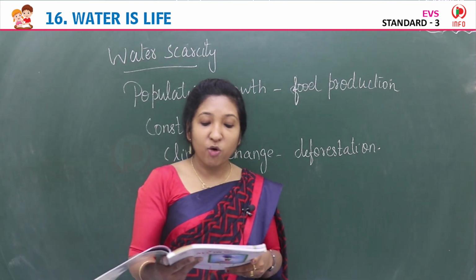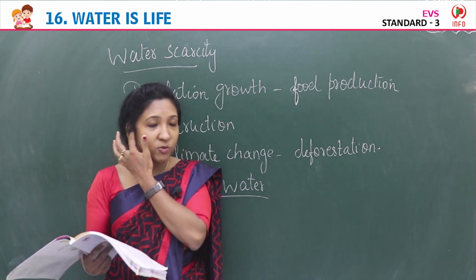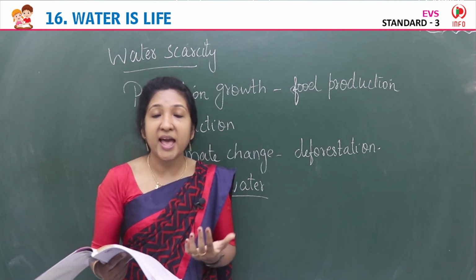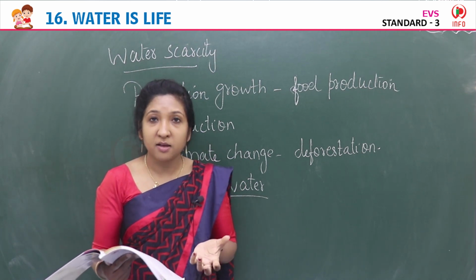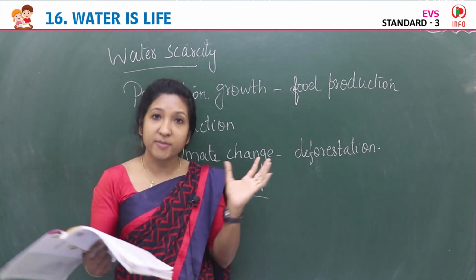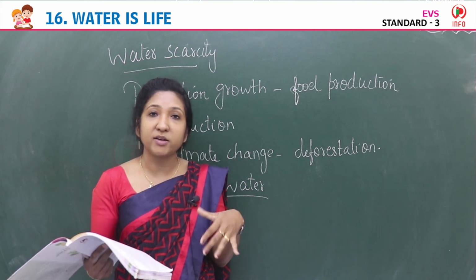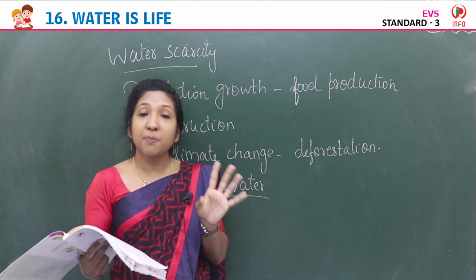Check the leakage of water in the toilets. As in washrooms and all, you have to check the leakage of taps. Don't allow any tap in your house to leak, because drops of water form floods. So drops of water means we are wasting water. If there is leakage, we have to repair it soon.